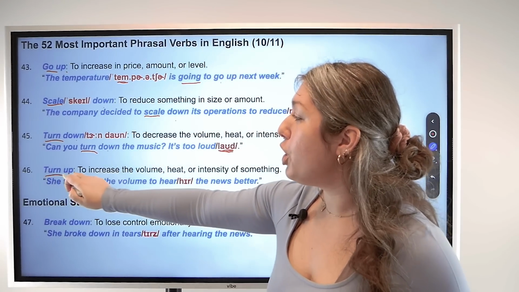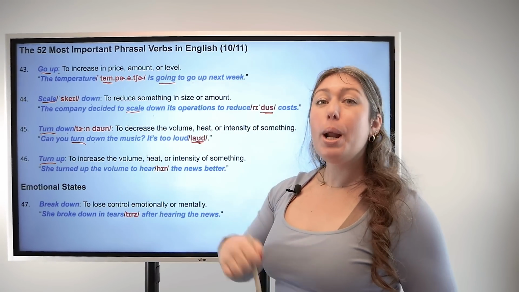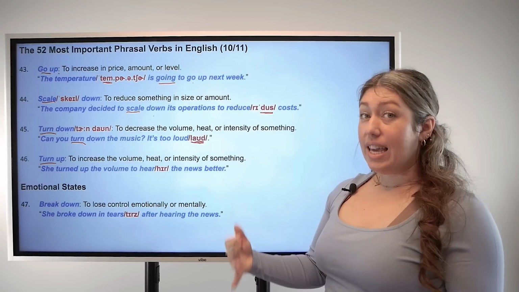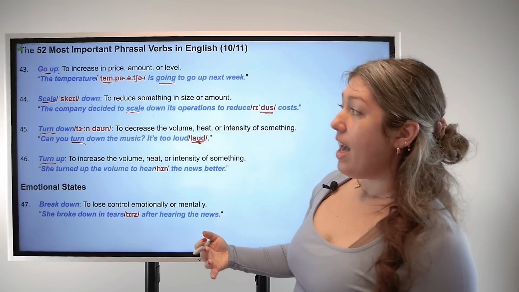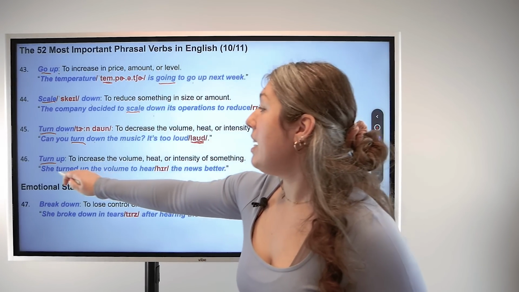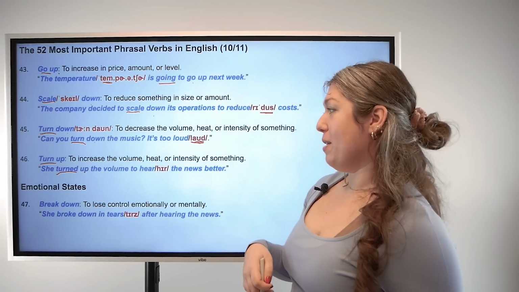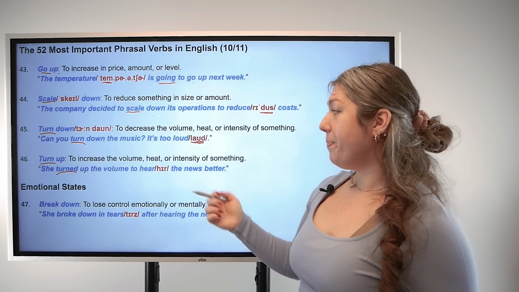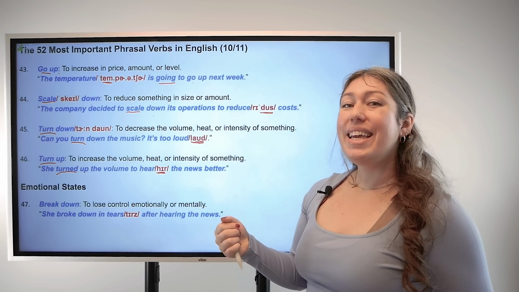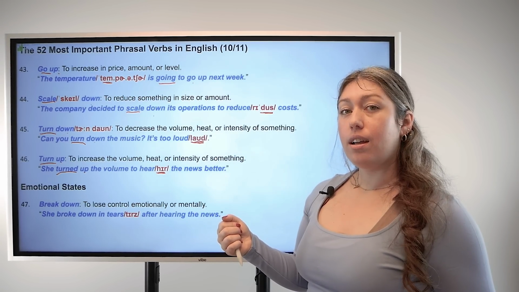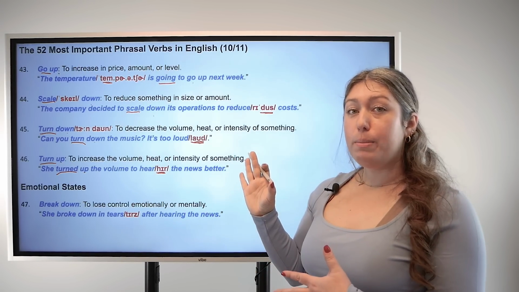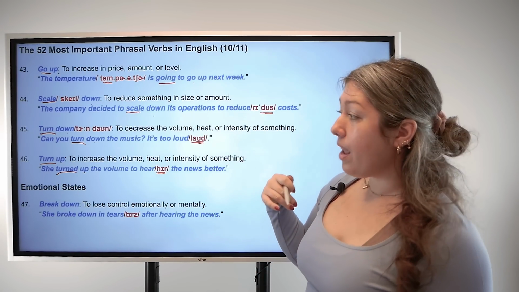45, turn up. Base verb turn, particle up. This means to increase the volume or the heat or the intensity of something. It's the opposite of turn down. For example, she turned up the volume to hear the news better. And with here, we have the long vowel sound. Hear, hear. Good.